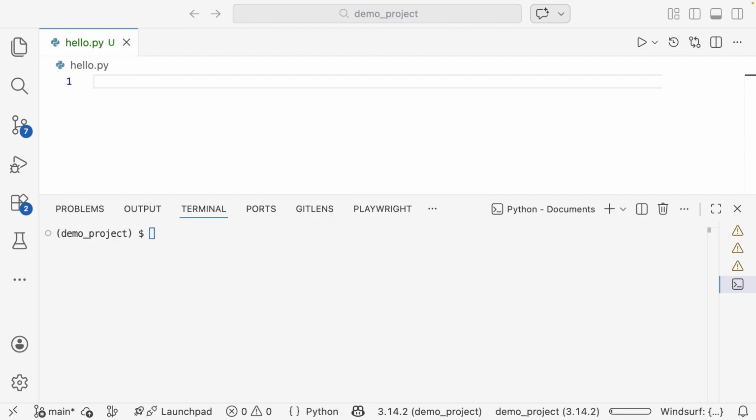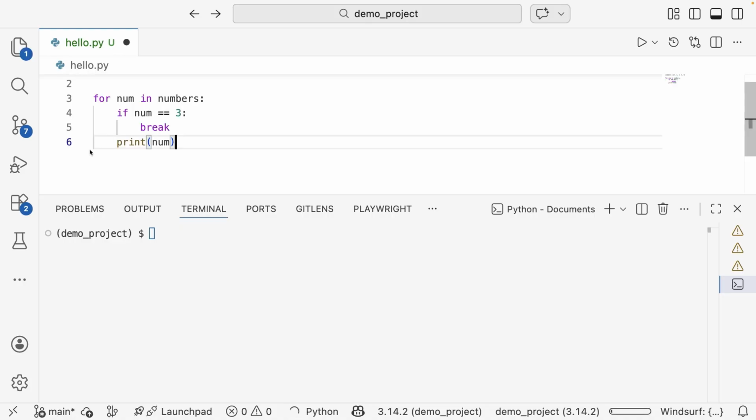Here I have an example code to show, and here you can see this break. Think of this break like a stop sign inside a loop. Here we have a for loop. When Python reaches this break statement, it immediately exits the for loop, even if the loop condition is still true or there are more items to process.